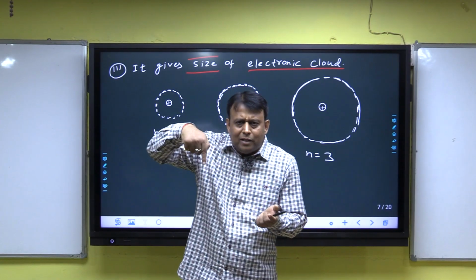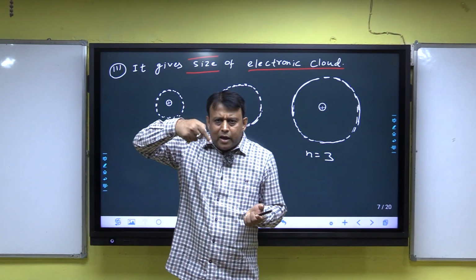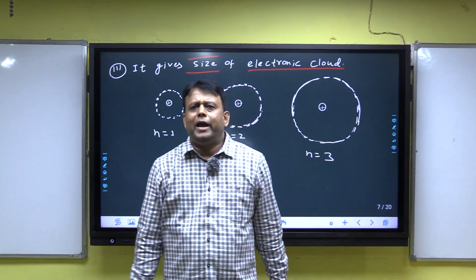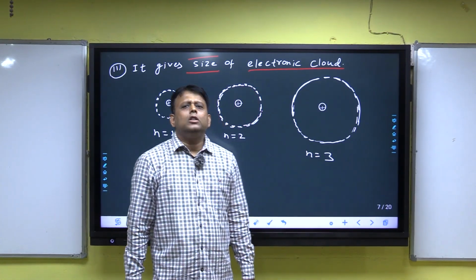Cloud means dense path, and it is created due to the motion of the electron, and hence it is called an electronic cloud.